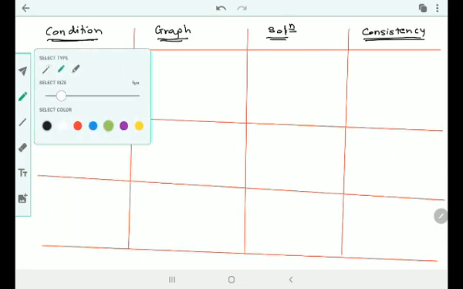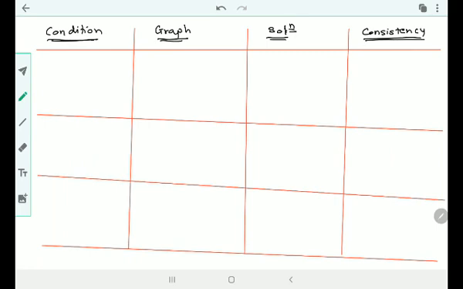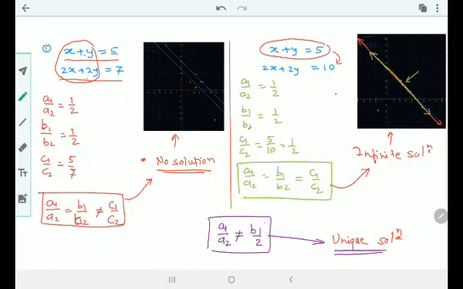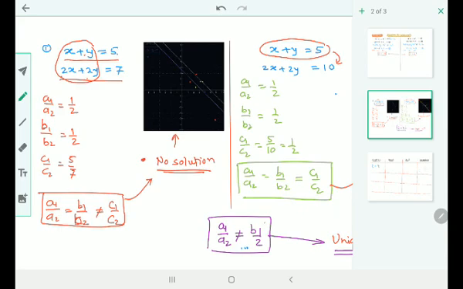So I'll just first of all write all the conditions. What conditions do we have? We have the first condition, that is a1 upon a2 is not equal to b1 upon b2. Okay, you can check the previous sheet. a1 upon a2 is not equal to b1 upon b2. This I'm talking about.